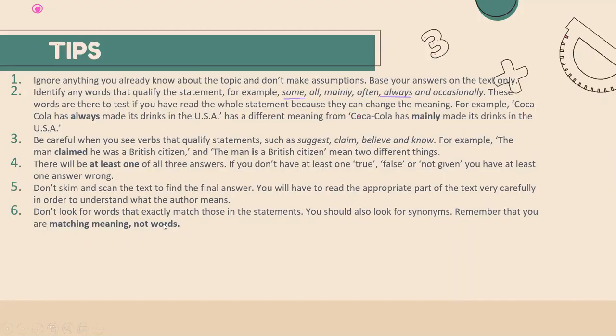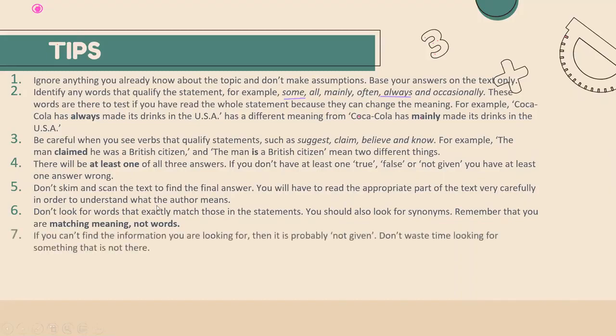All right. Next is, if you can't find the information you are looking for, then it is quite possible that information is not given. So in that case, do not waste your time looking for something that is not there. जो वहाँ पे है ही नहीं, तो आपको वहाँ पे information मिल भी नहीं सकती है. हो सकता है ऐसा.